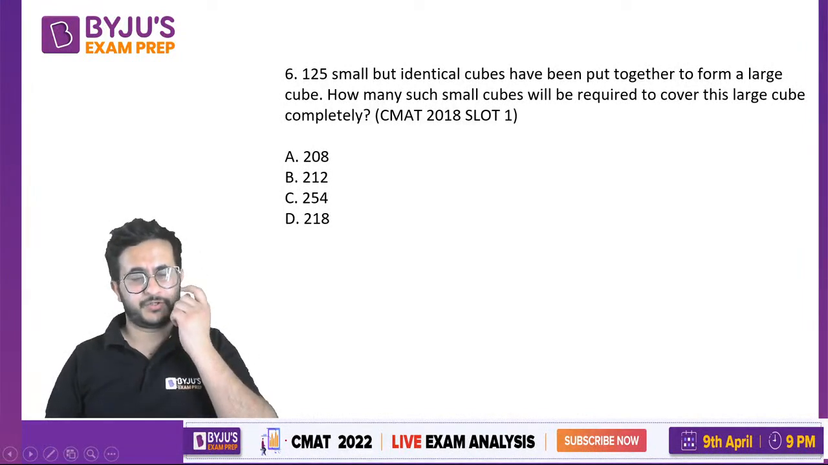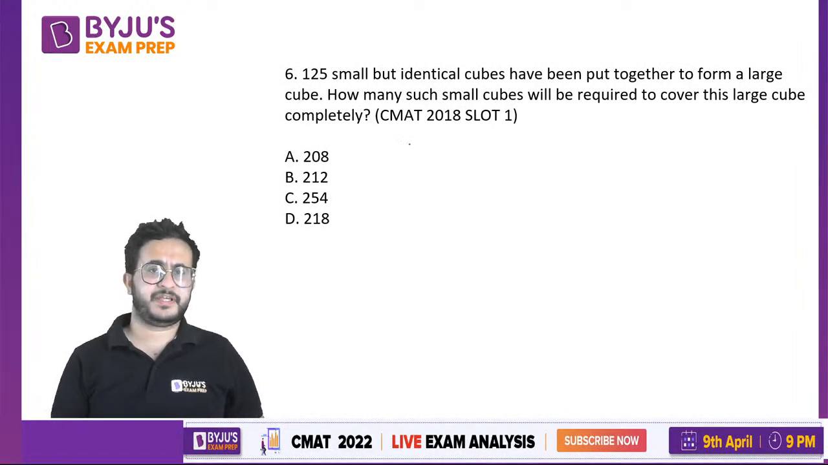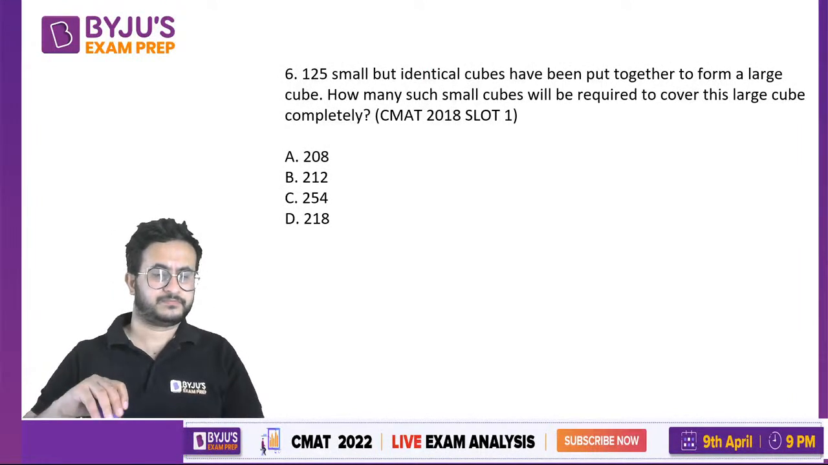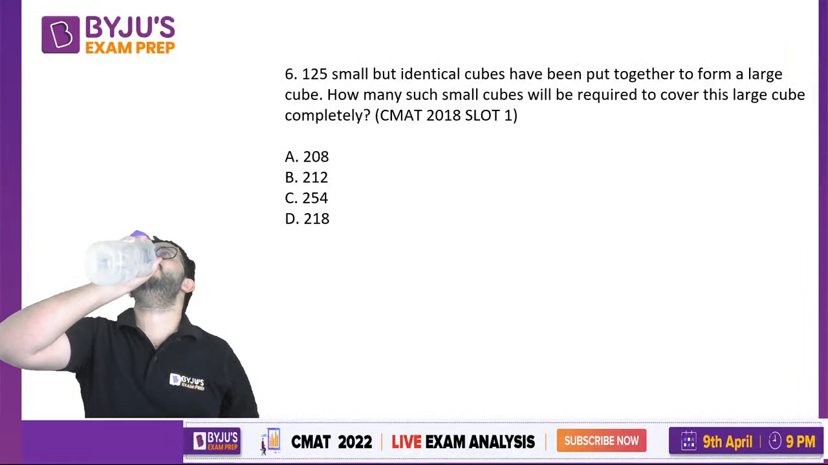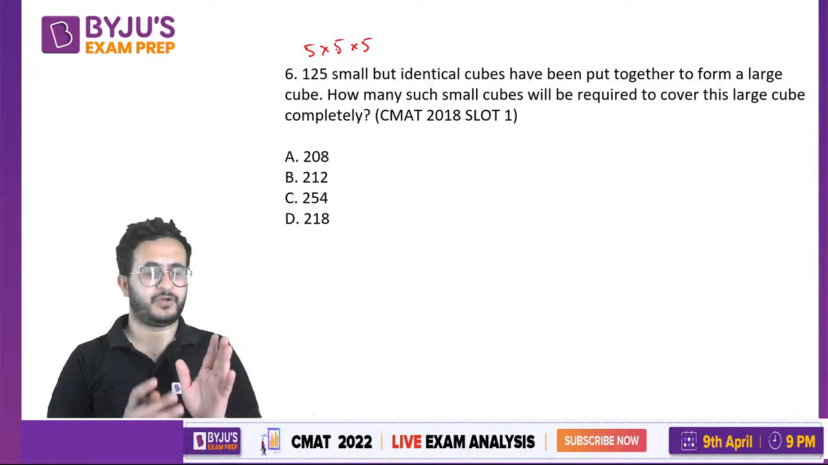Now it requires knowledge of cubes. Okay, so if there are 125 small cubes, what will be the size of the cube, dimension of the cube? वन ट्वेंटी फाइव क्या होता है 5 into 5 into 5, right? So the cube is 5 x 5 x 5.